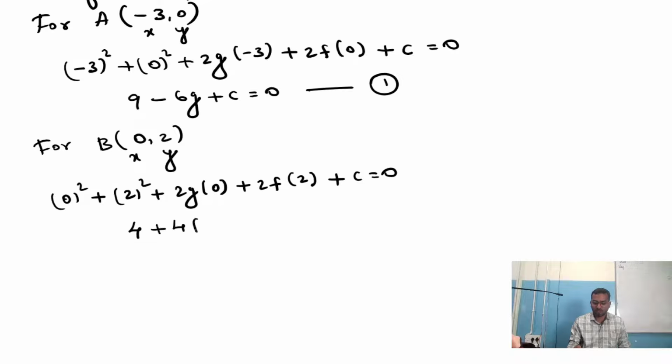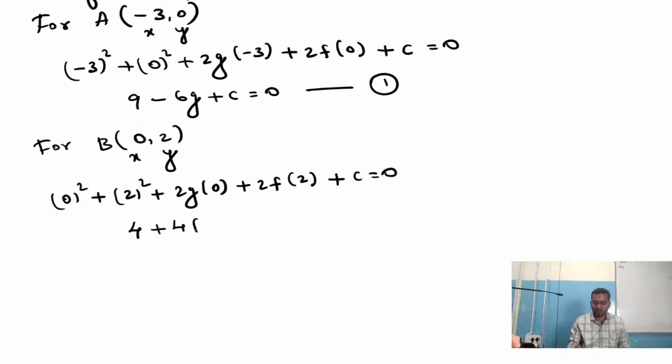Okay. So now for C, the coordinates of C were (0, -3). This is x and this is y.